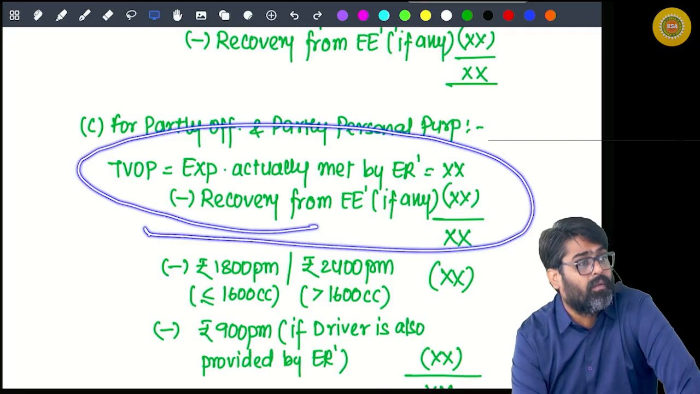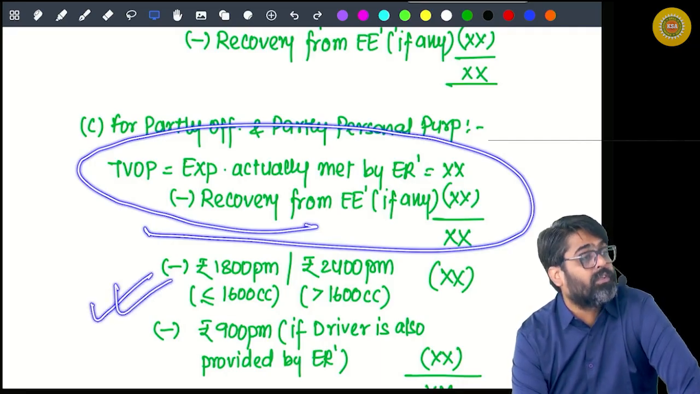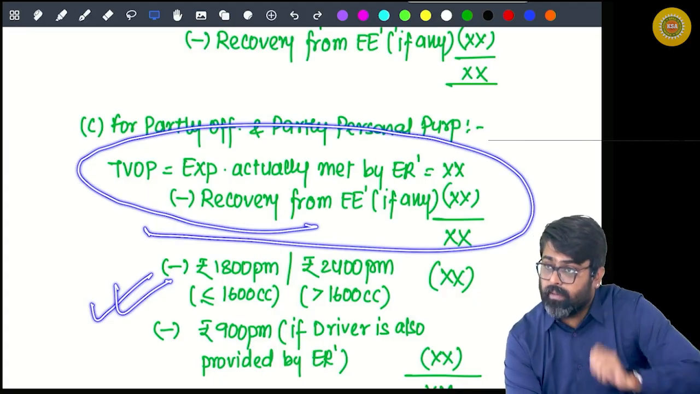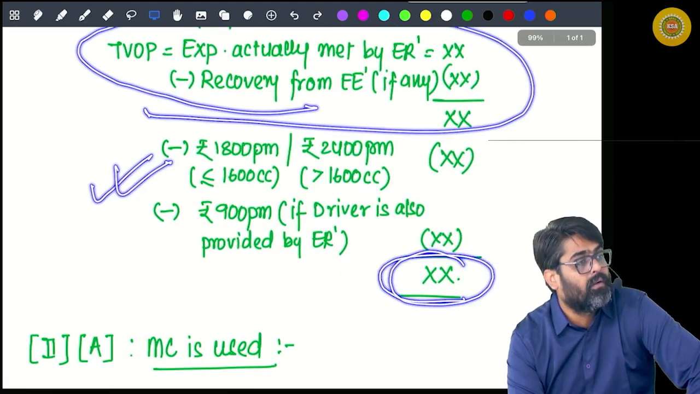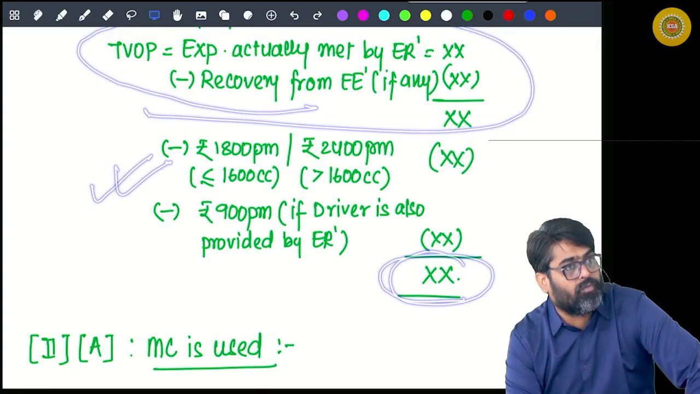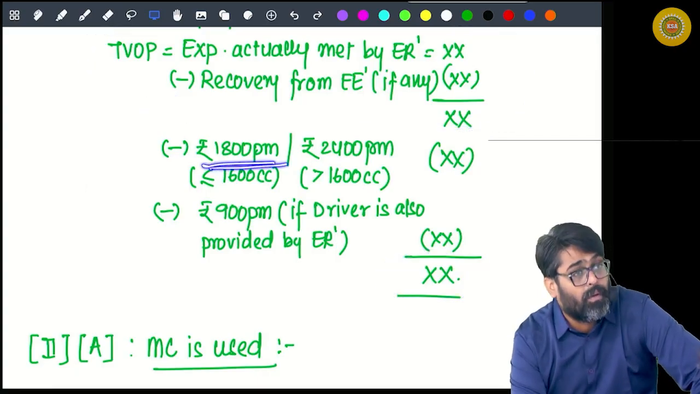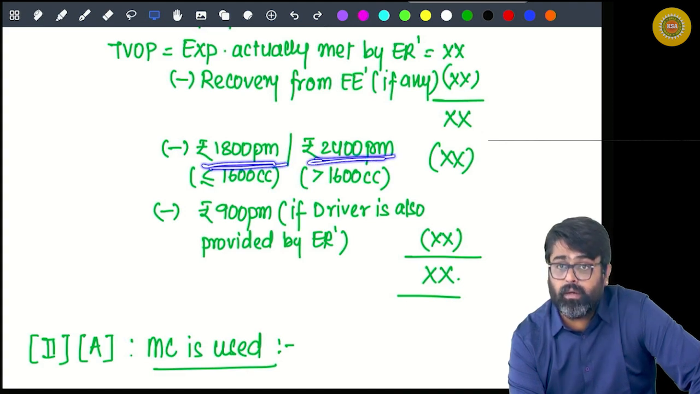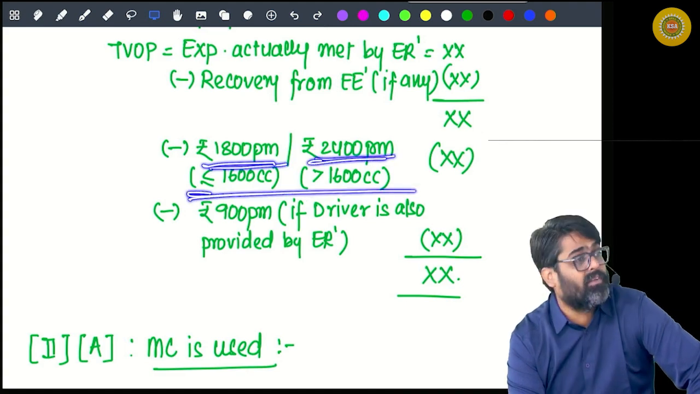This is your benefit. Out of this benefit, some amount will be treated as official and will be exempted, and the balance will be taxable. How much will be treated as official? 1800 per month, or 2400, depending on the engine capacity of your car.